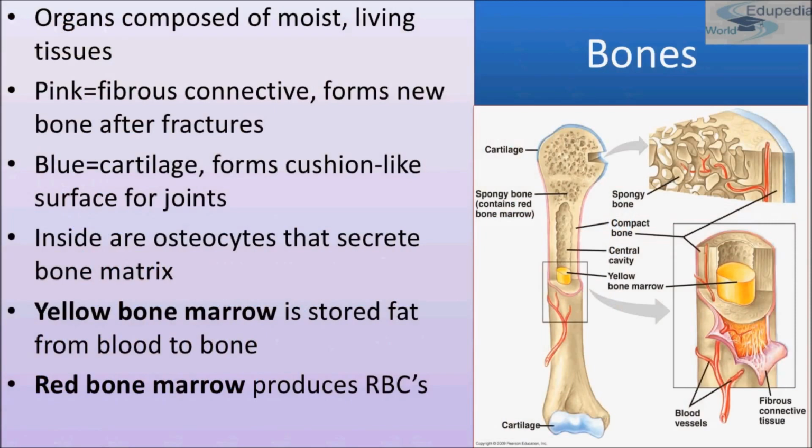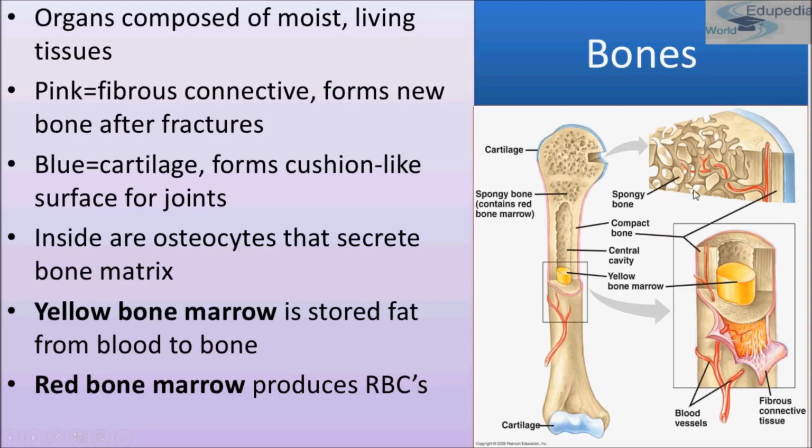Bones are composed of moist and living tissue. They are, you can say, fibrous connective tissue. The pink part is white fibrous connective tissue that forms new bone after fracture. And this blue one is cartilage that acts like a cushion surface for joints. And just inside the cartilage.